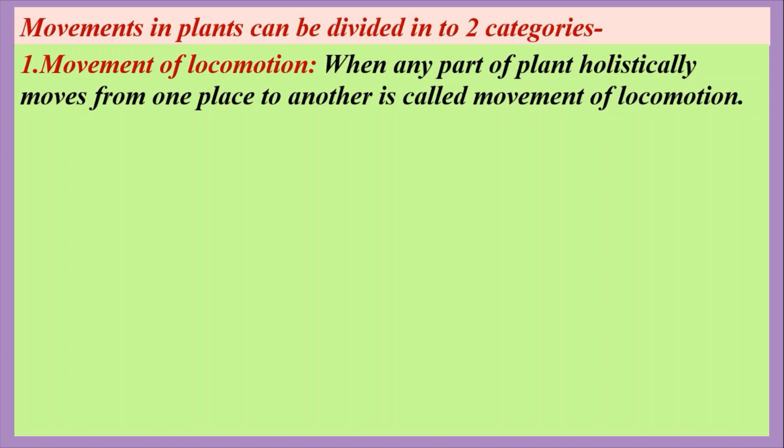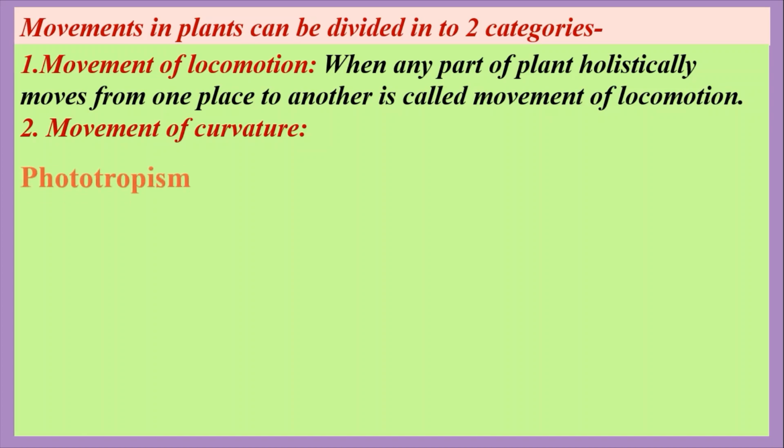First one is movement of locomotion. That means when any part of a plant holistically moves from one place to another place, it is called movement of locomotion. Here holistically move means the whole body of the plant part moves from one place to another. This type of movement is found in the gametes and zoospores of some fungi and higher plants. It is also found in some bacteria and algae like Volvox, Chlamydomonas, etc. And the second one is movement of curvature. Movement of curvature is of four types.